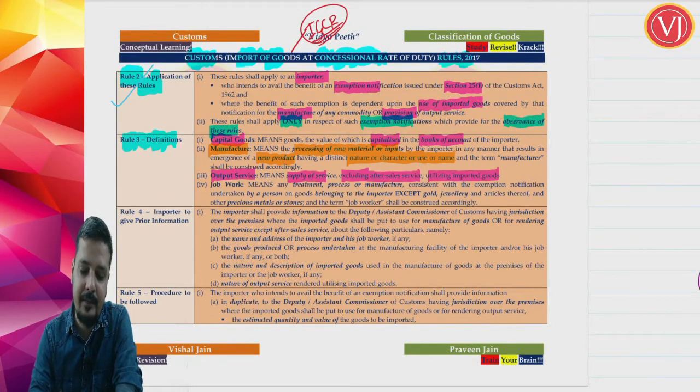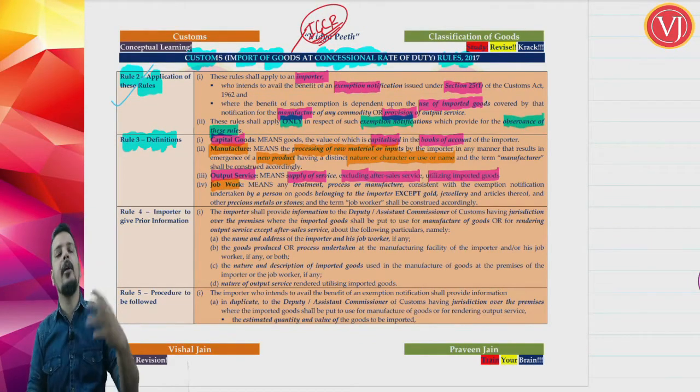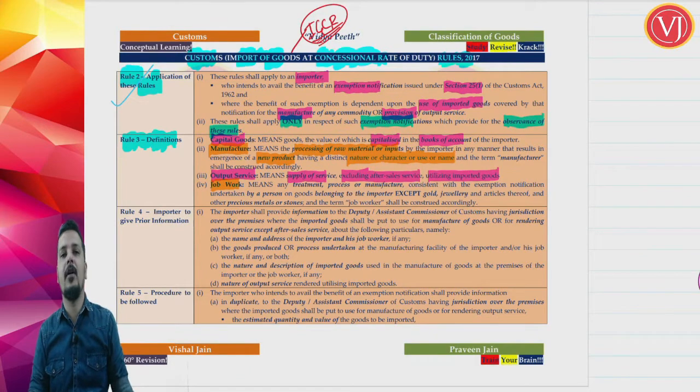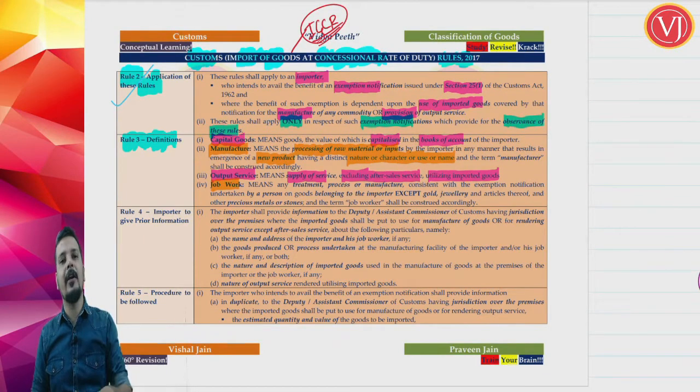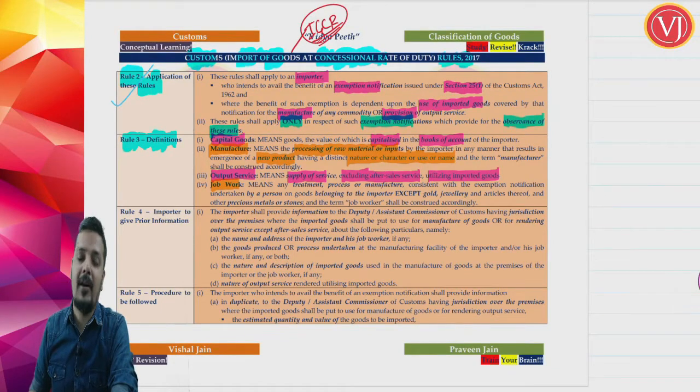Now friends, an important change has come in. When I am talking about manufacture, if I am importing goods and doing manufacture of goods, I need not manufacture it myself. I can ask my job worker to manufacture. Supposing there is a condition that I have to import the fabric and make it into military uniforms. Necessarily, I need not make the military uniforms myself. I can give it to my job worker and my job worker can manufacture military uniforms.